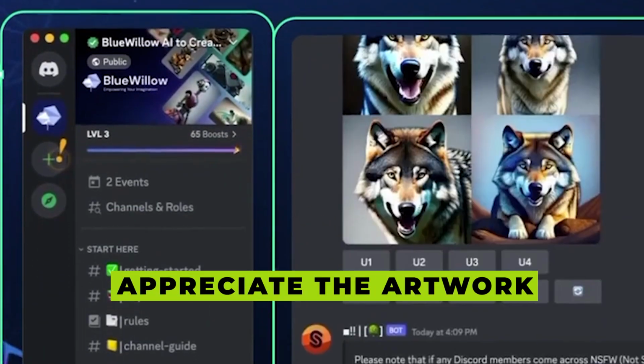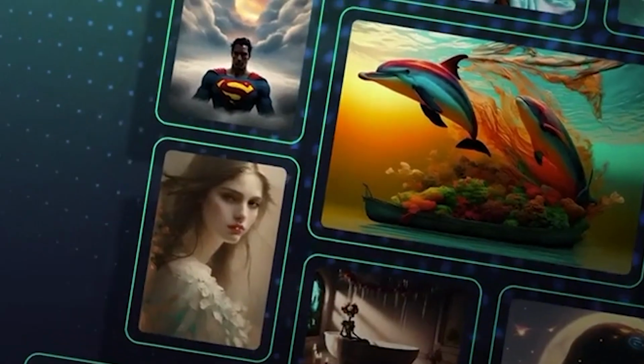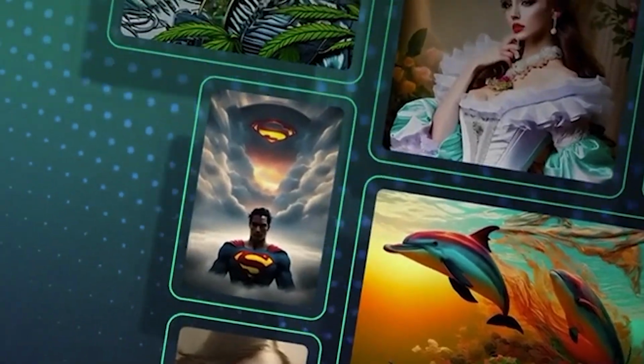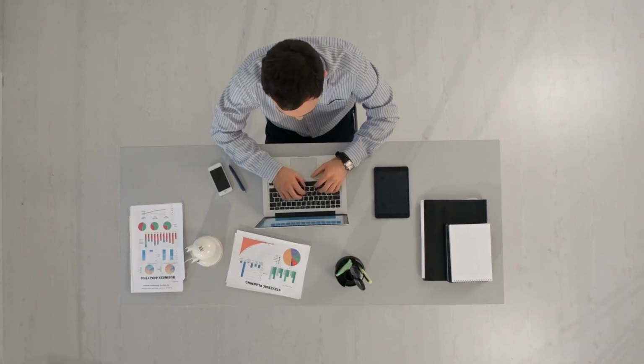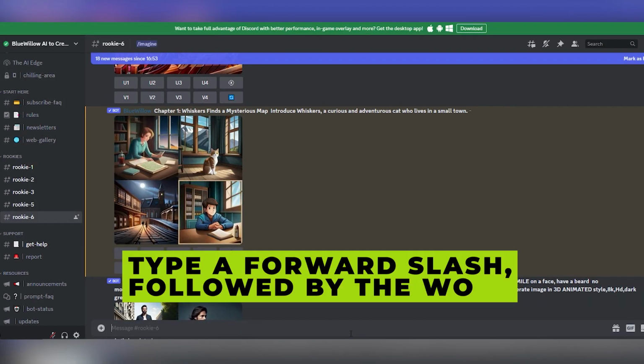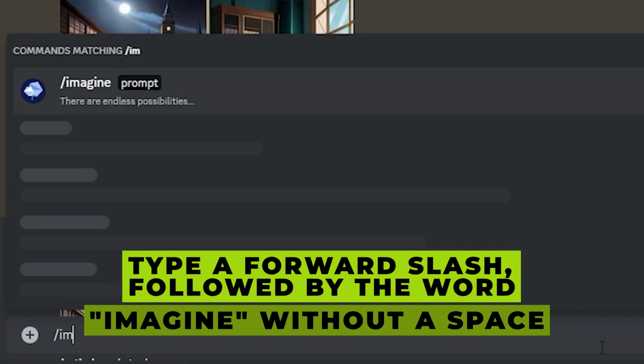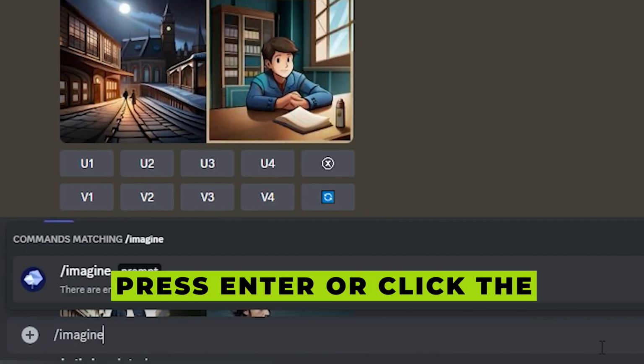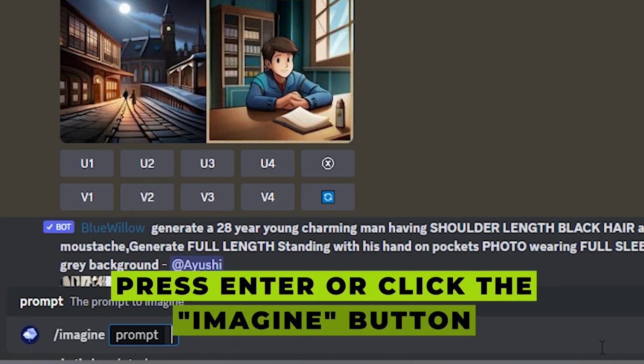Feel free to appreciate the artwork created by others while focusing on producing the images you need for your book and any other digital materials you may require. To initiate the image creation process, you'll need to start a prompt. Simply type a / followed by the word imagine without a space, and then press enter or click the imagine button that appears at the top.